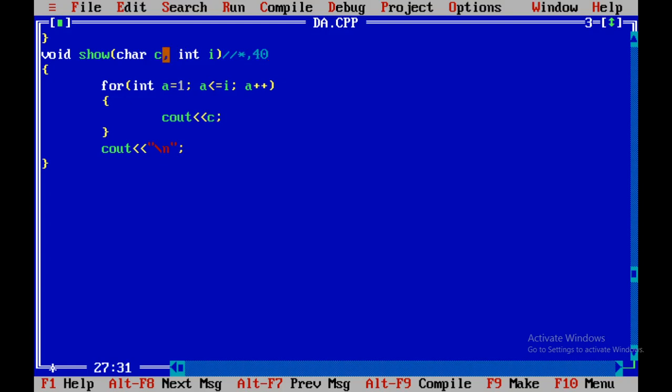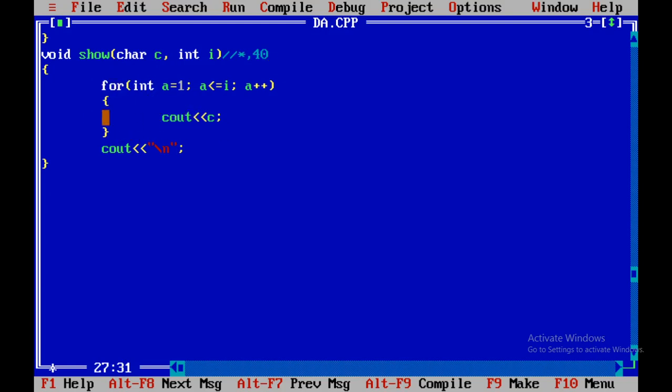So what will happen? Here a will go from 1 to 40, and every time inside the for loop it prints the value of C. That means during the execution of this for loop, 40 times it will execute and 40 times it will print the asterisk sign on the same line.